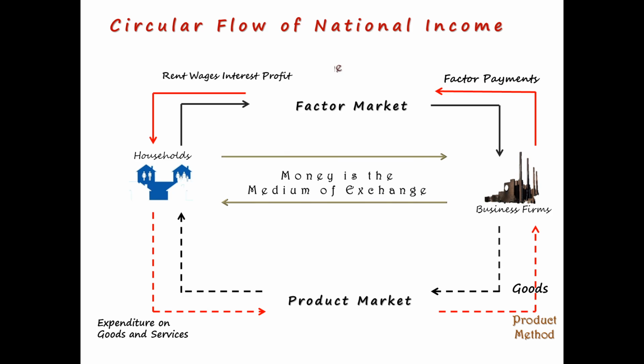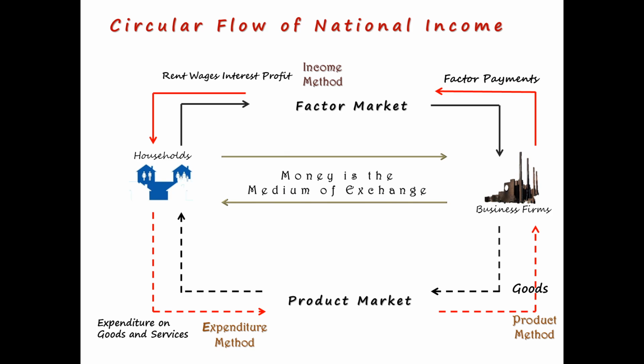The next is, when you are speaking about the factor incomes in the form of rent, wages, interest and profit, we are speaking about the income method of calculating national income. And lastly friends, when you are speaking about expenditure on goods and services, here we are speaking about the expenditure method of calculating national income. So this is the reason I brought into picture the concept of circular flow of national income, to understand the calculation of national income.